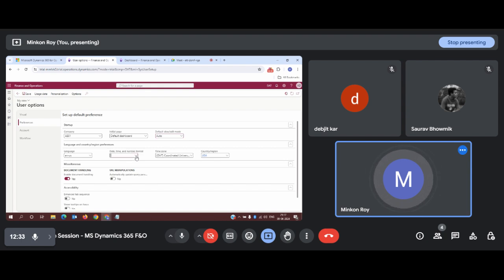Now if you wish to set your date, time and number format, you can do that. Otherwise we will leave it blank, we don't want to do that. Time zone, you can give the time zone in which you are located. And country, you can change to your own country.